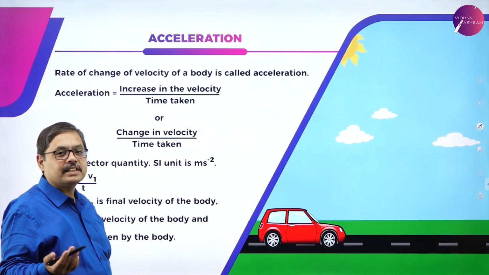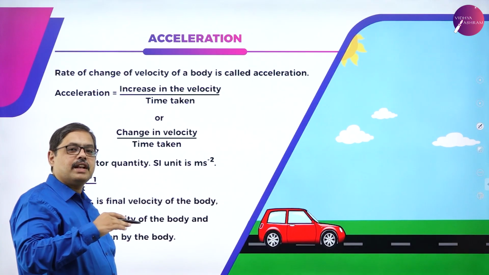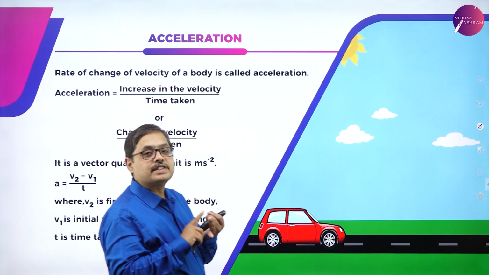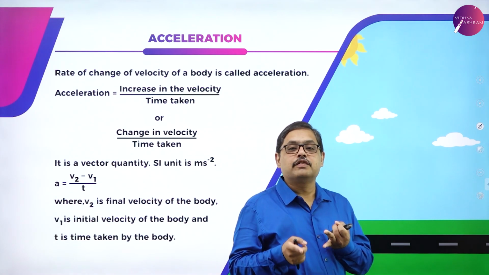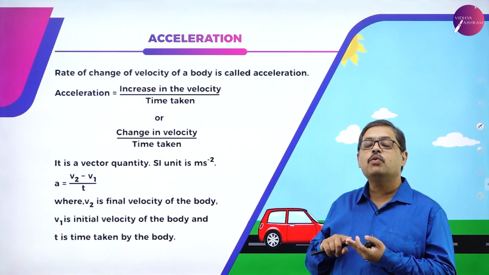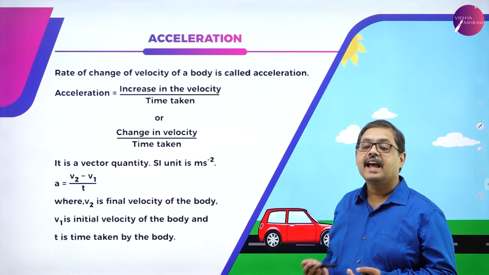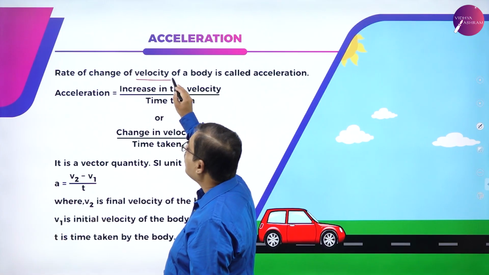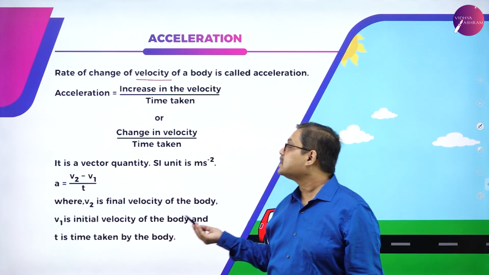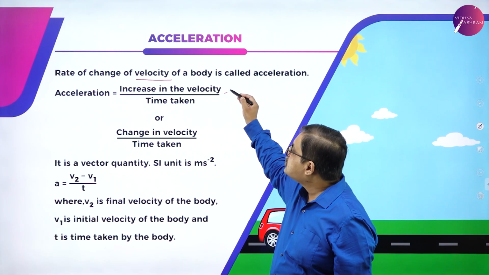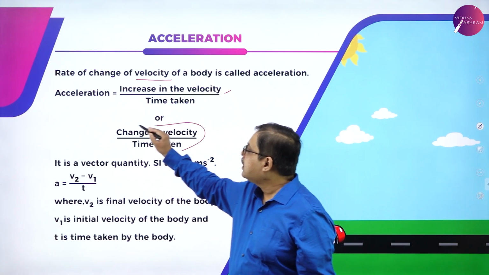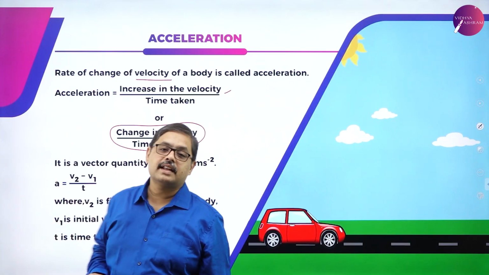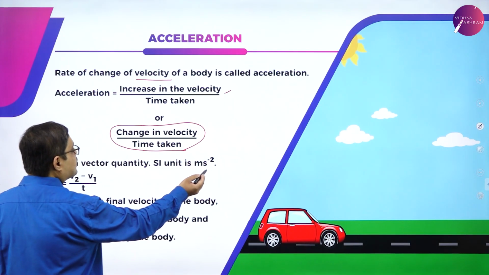What is acceleration? We have studied this in a very methodical way. We first checked what was path length. We checked what was displacement. Rate of change of displacement is velocity. Now we have moved on to acceleration. Acceleration is the rate of change of velocity, or how velocity changes with respect to time. Change in velocity by time taken can be termed as acceleration. The unit for acceleration is meter per second square.